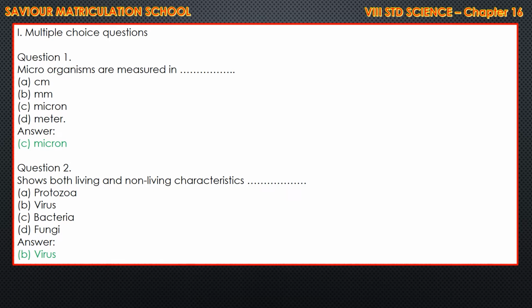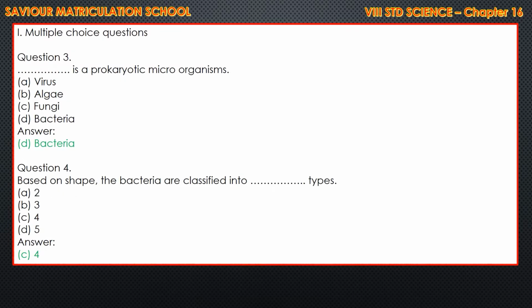Dash shows both living and non-living characteristics. Out of the 4 answers, B is the virus. B, the answer is correct, virus it is. And the third one, dash is prokaryotic microorganism. So the option D is correct, bacteria.